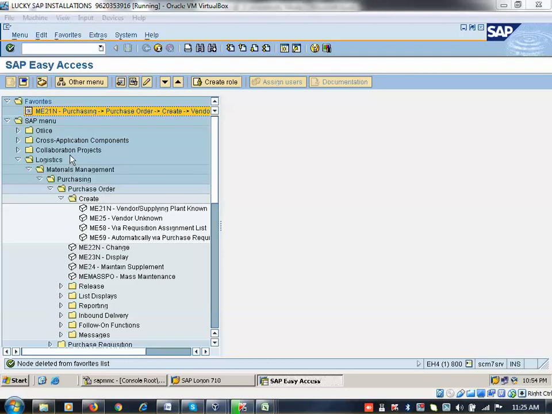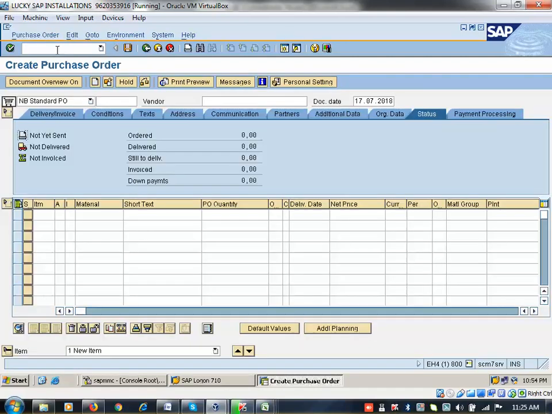Okay. So now I want to create a PO, ME21N. I can go like this also. This is through favorites. Another method is through navigation. The third method is, if you know the shortcut, ME21N. You cannot remember all the transaction codes, but as much as possible you can remember.